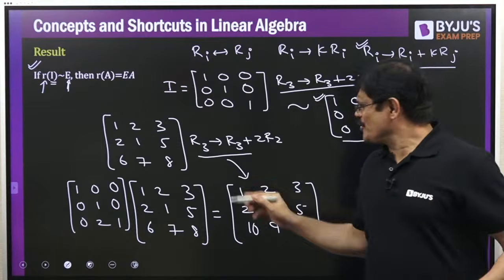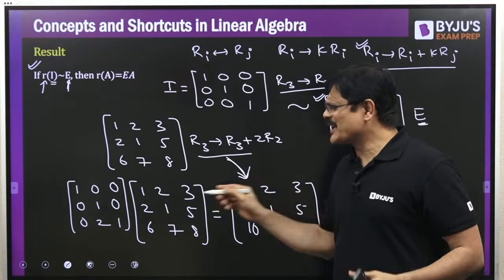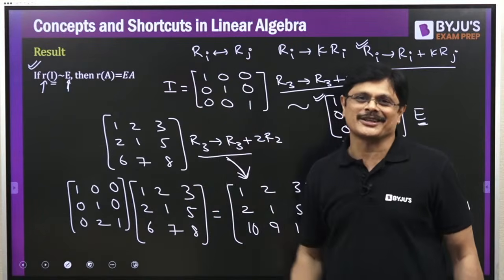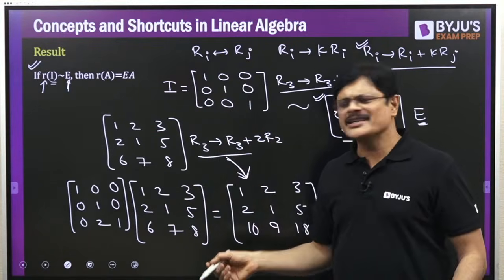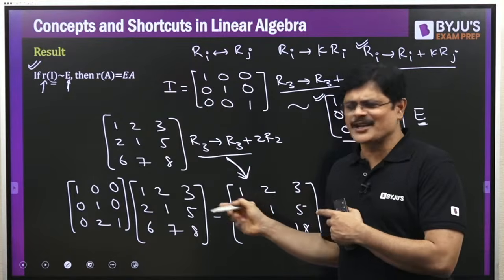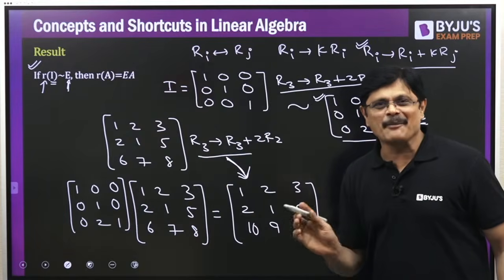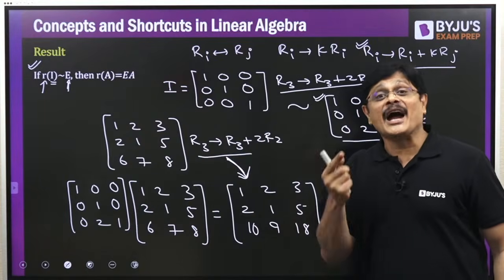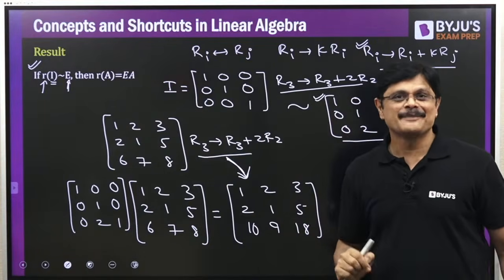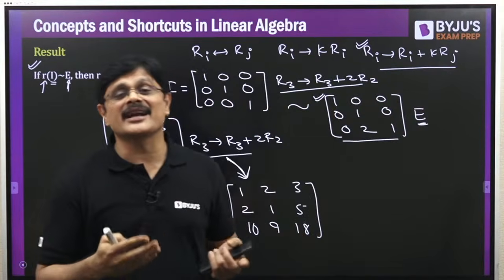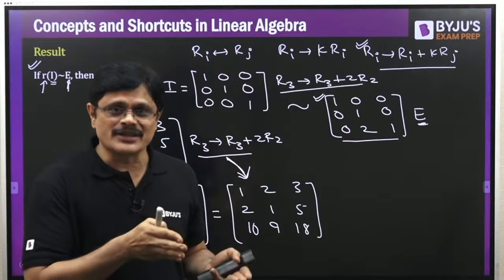Okay, it looks like you people feel this is better, why do this? If you know this, you will understand how you get the shortcut. If you don't understand this, obviously doing the row operation is much easier, no? Who will do the multiplication and get this matrix? I am not asking you to do this. I want you to understand that concept. See, not everything needs to be done for solving problems, sir. There are certain things we do to understand the concept.